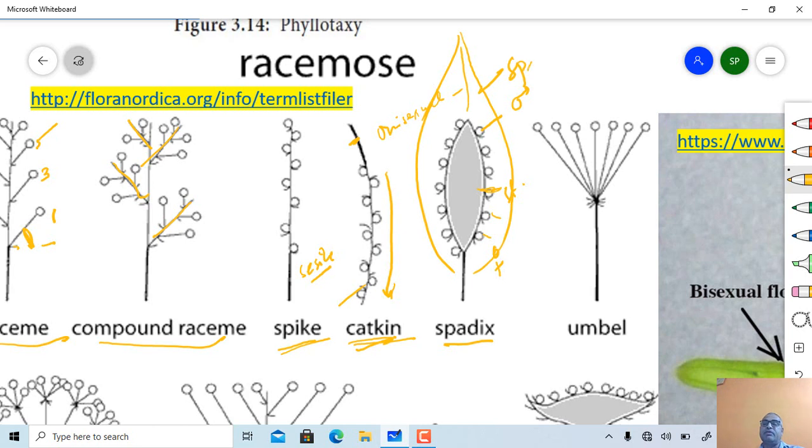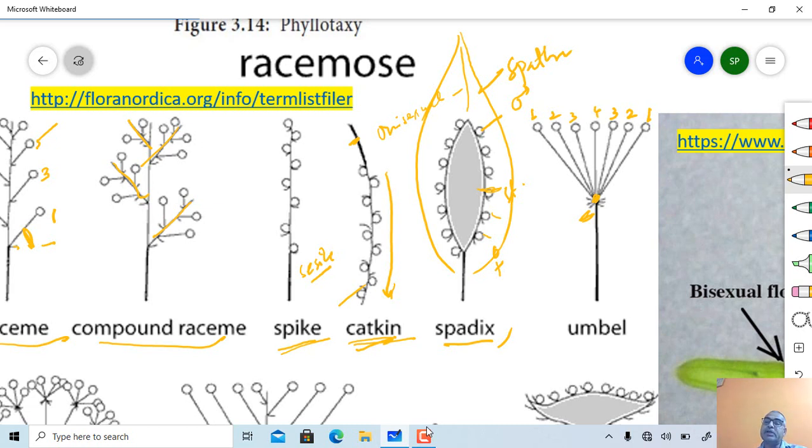This one is an umbel kind of inflorescence. In case of umbel type of inflorescence, the peduncle is somewhat shortened, and flowers are present centripetally. So such a type of arrangement of flowers is called an umbel type of inflorescence.